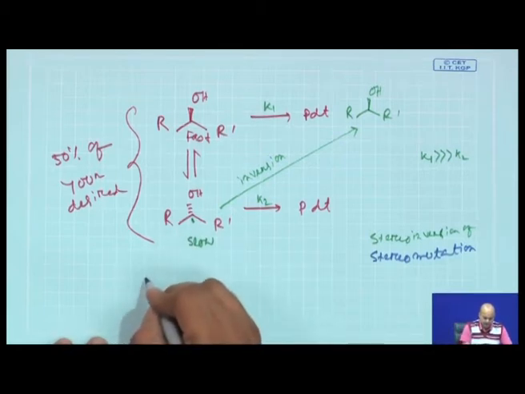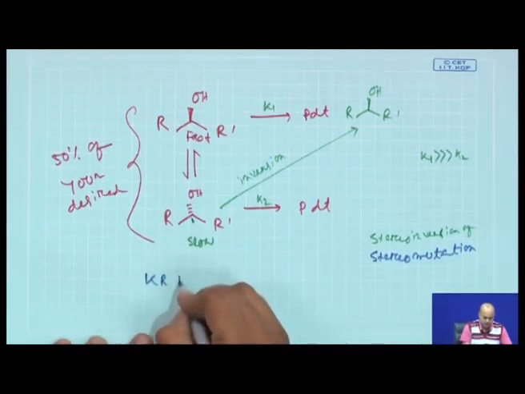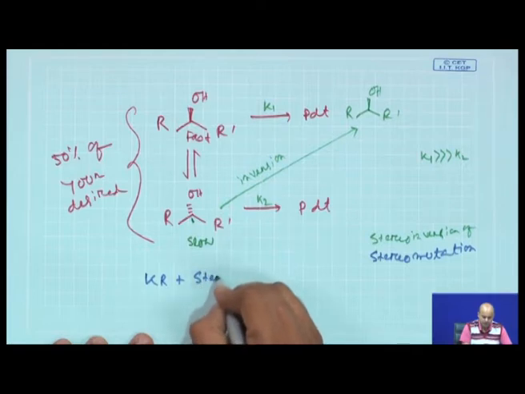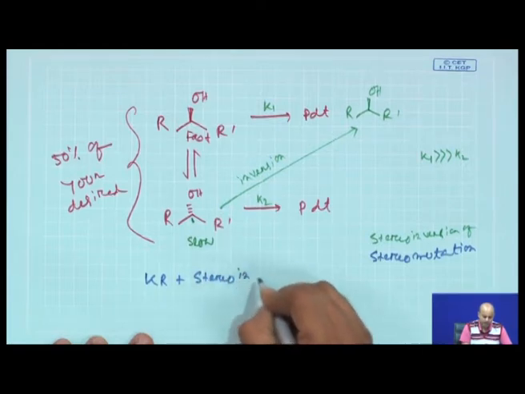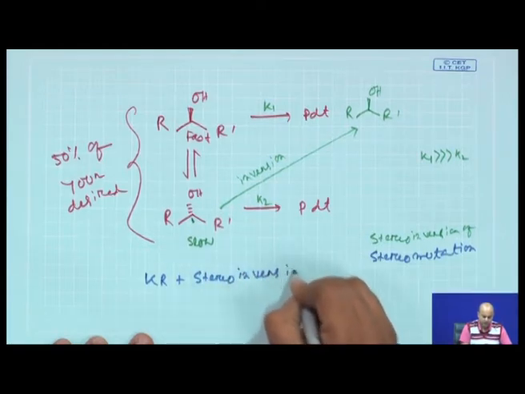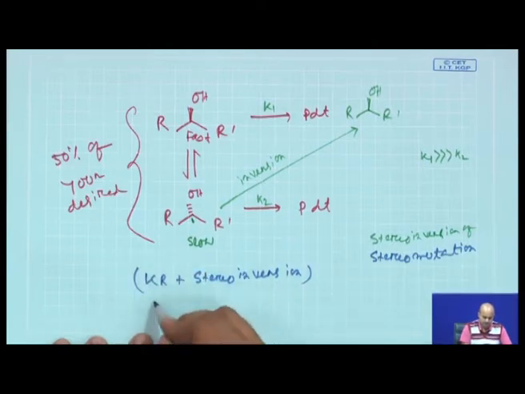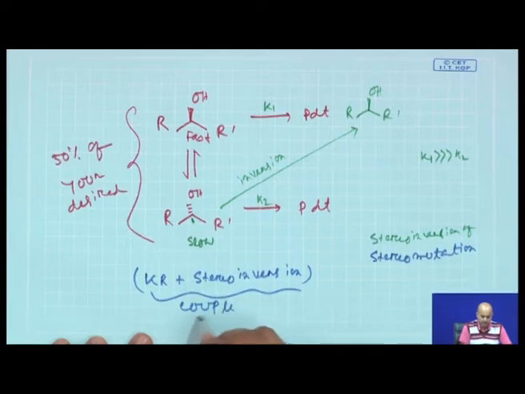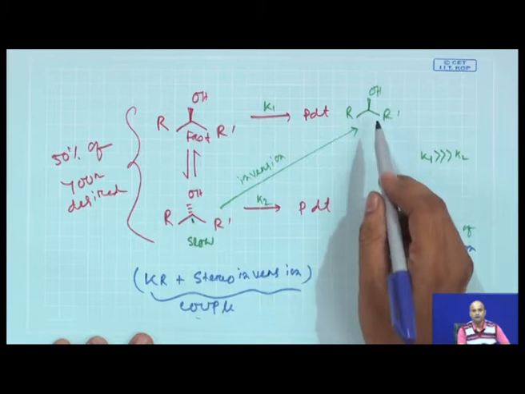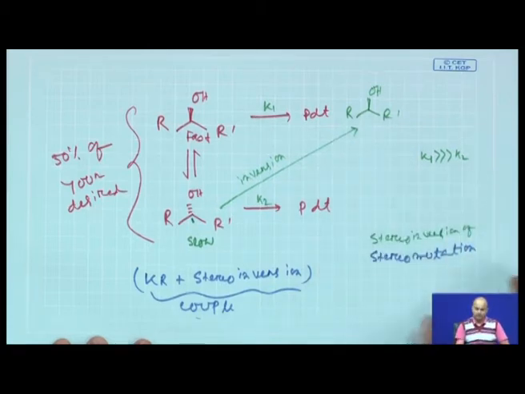So, sometimes kinetic resolution plus stereo inversion is coupled together. If you can couple these two pathways together, you have a very good pathway to get one enantiomer exclusively. So, this all depends on which kind of compound you are dealing with.